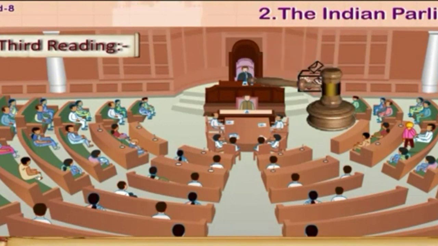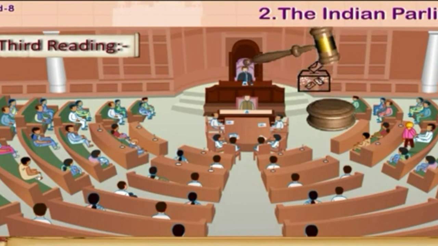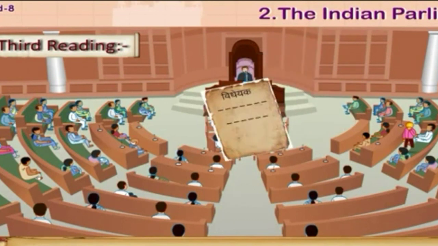The bill undergoes the same procedure even in the other House. After getting approval by both the Houses, the bill is further sent for assent by the President.